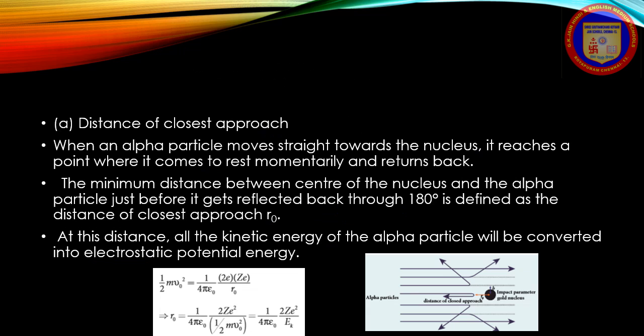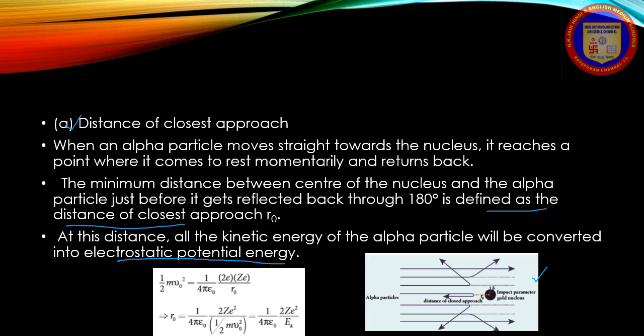First one is distance of closest approach, as shown in the diagram. When the alpha particle moves straight towards the nucleus, it reaches a point where it comes to rest momentarily and returns back. The minimum distance between the center of the nucleus and the alpha particle just before it gets reflected back at 180 degrees is defined as the distance of closest approach, also known as contact distance. At this distance, all the kinetic energy of the alpha particle is converted into electrostatic potential energy.